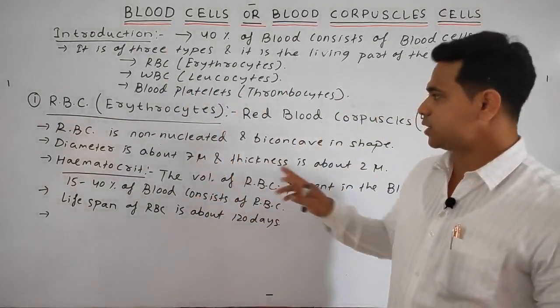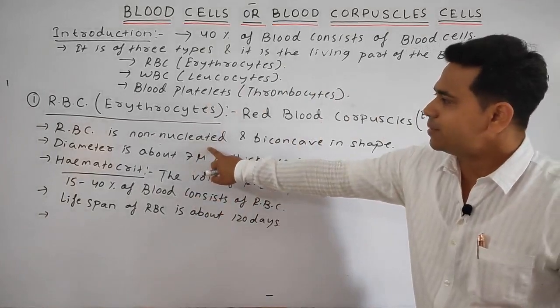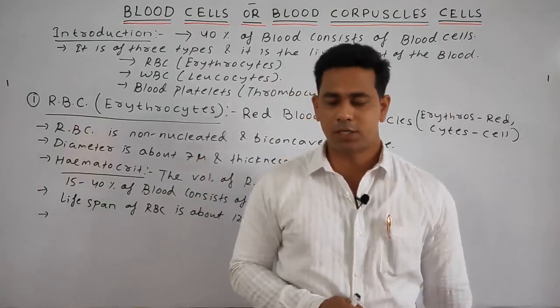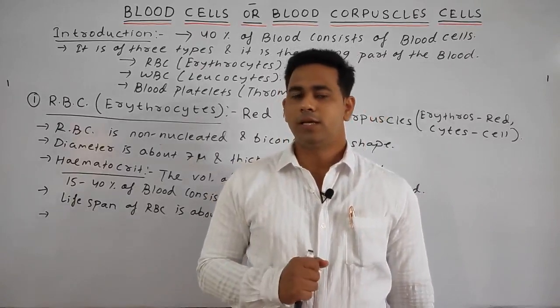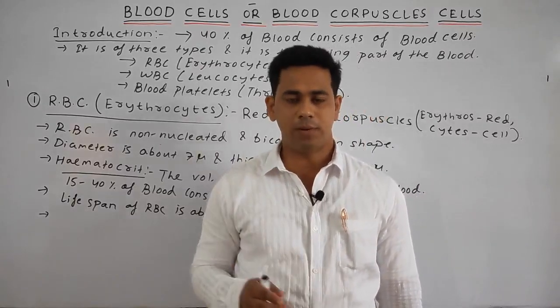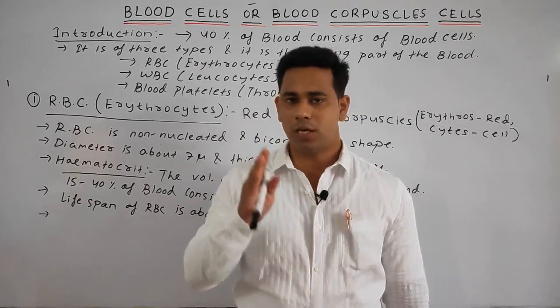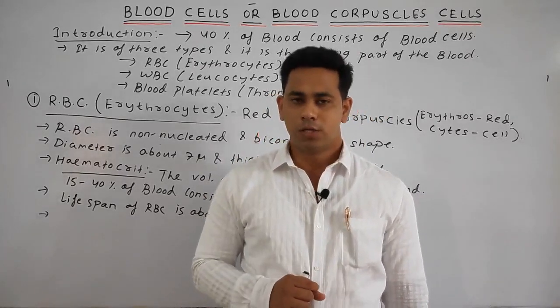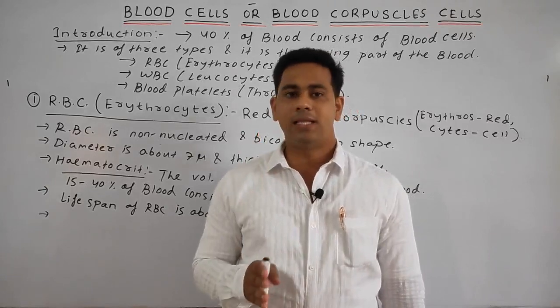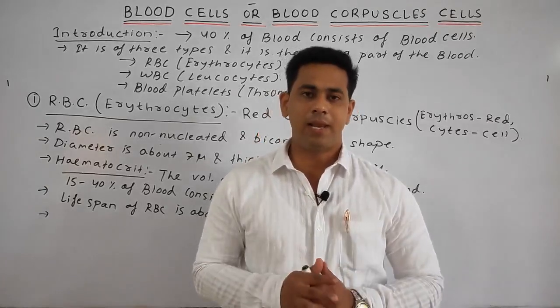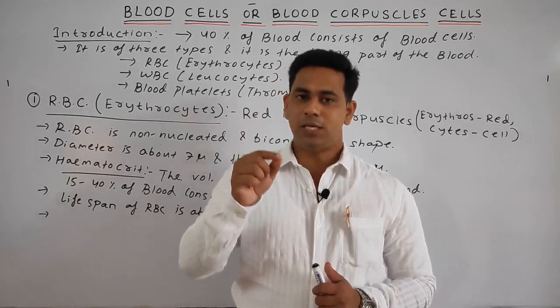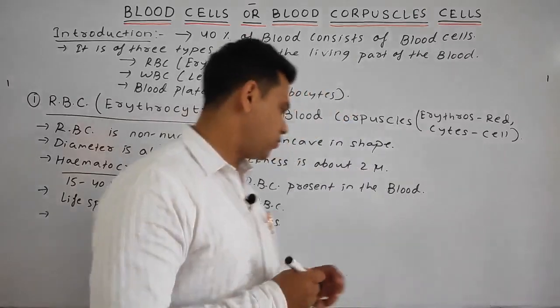Next point, students: as we discussed, the RBC is basically non-nucleated. But in some animals, the RBC consists of a nucleus, and the answer is the camel and the llama. In the camel and the llama, the RBC consists of a nucleus. So this one is your exception.